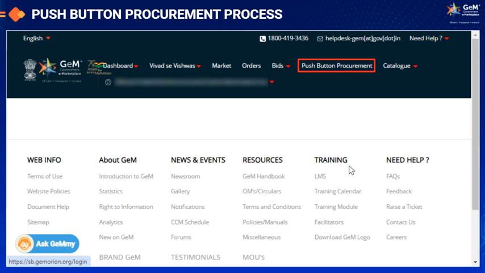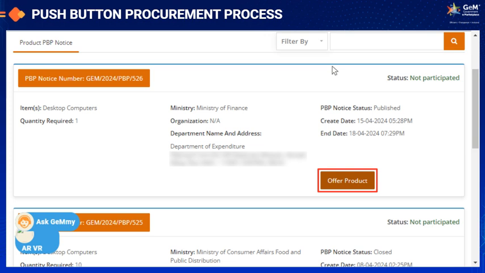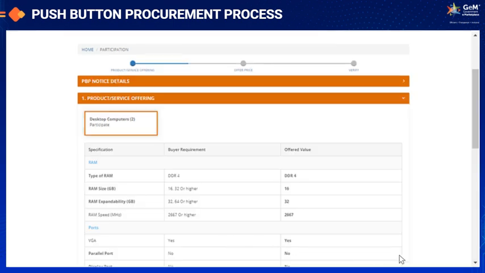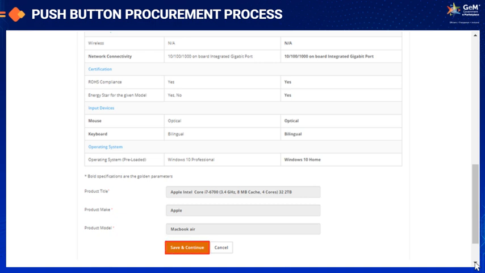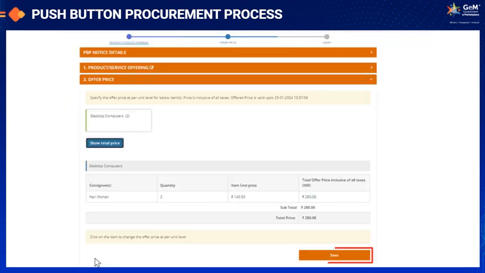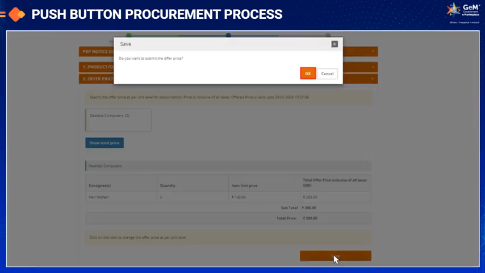Click here to view all PBP. Click here to participate in PBP. Click here to proceed. Click here to proceed. Click on Show Total Price. Click here to proceed. Click OK to proceed.